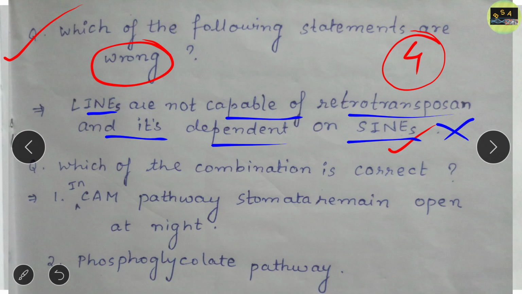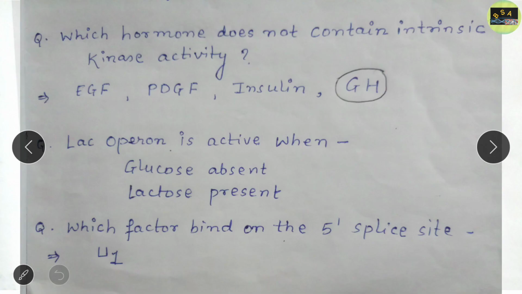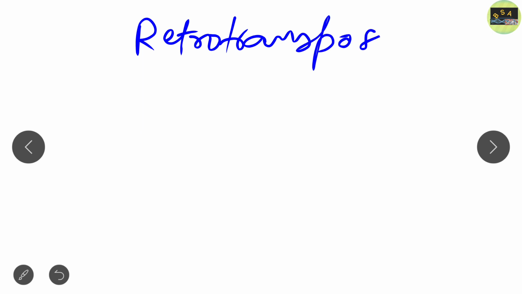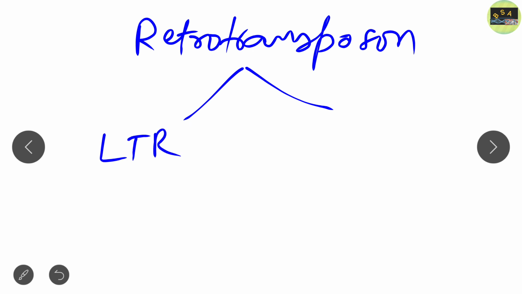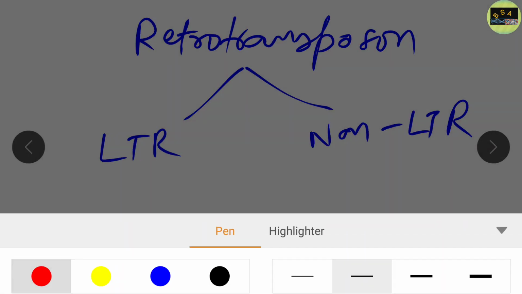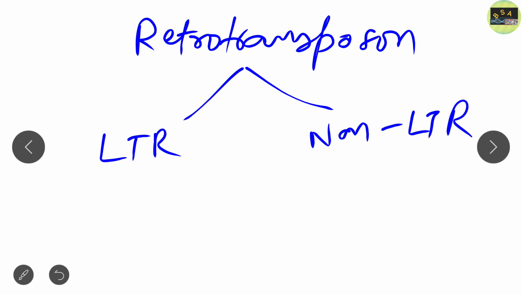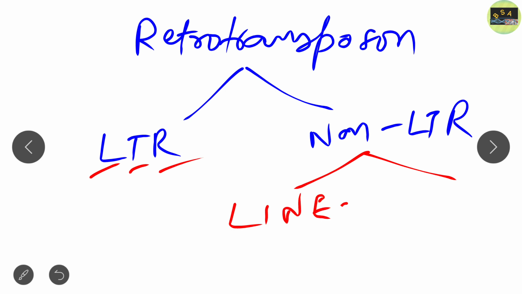So this is a false statement, because if we look at the concept of retrotransposons, we know there are two types, one is LTR and one is non-LTR. That is, the presence or absence of long terminal repeats. Non-LTR is divided into two, one is LINEs and one is SINEs.